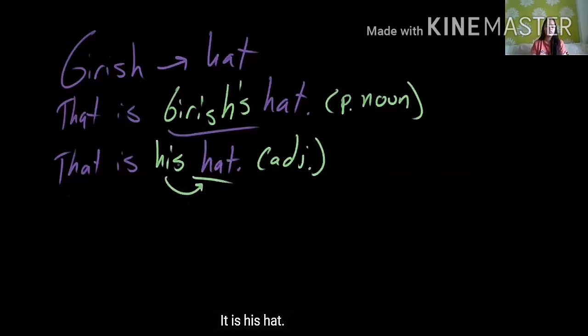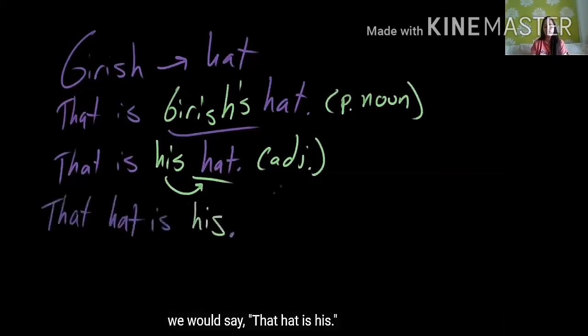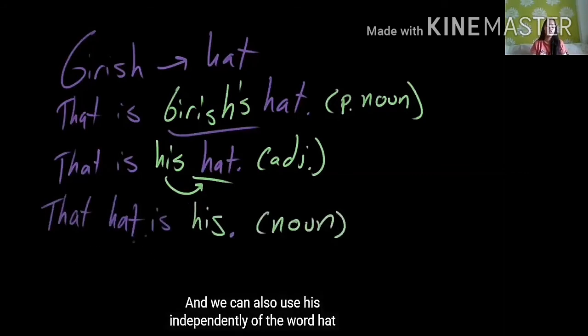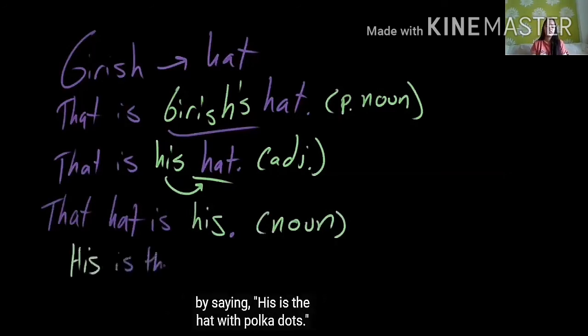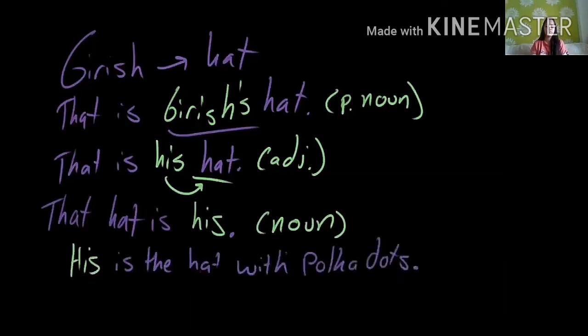Whose hat is this? It is his hat. If we wanted to use the possessive pronoun that acted like a noun, we would say, that hat is his. And we can also use his independently of the word hat by saying, his is the hat with polka dots.